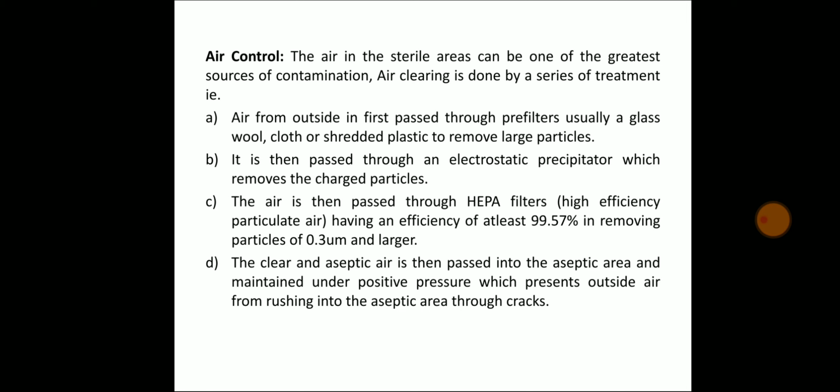D. The clean and aseptic air is then passed into the aseptic area and maintained under positive pressure, which prevents outside air from rushing into the aseptic area through cracks.